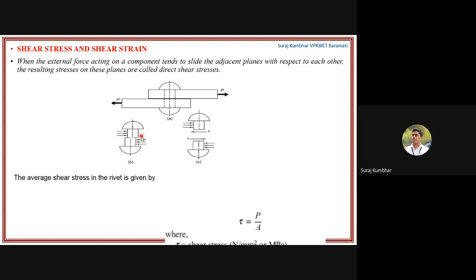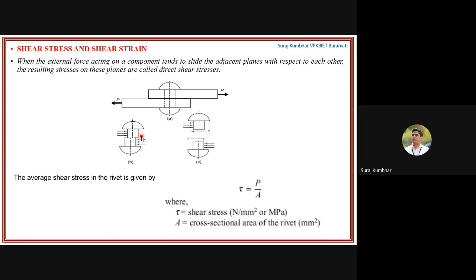Okay, so the average shear stress in the rivet is given by tau is equal to P upon A, where tau is nothing but the shear stress. Okay, and P is the force, whatever the tensile force applied on that particular plate, and A is the cross sectional area of the rivet. Okay, whatever the cross sectional area of the rivet you have to take.